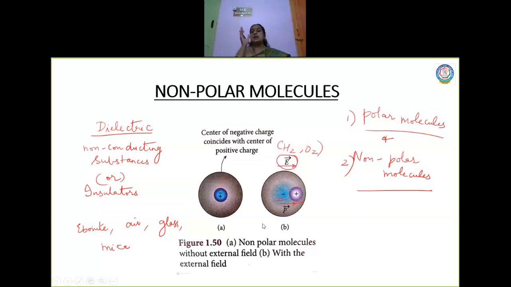So this is about non-polar molecules. Examples of non-polar molecules are H2, O2, all these molecules. Non-polar molecules are polarized. I'll tell you what polarization is. In the direction of the electric field, the dipole moment is induced. The direction of dipole moment is minus to plus. The direction of the induced dipole moment and the direction of the electric field will remain the same. So this is about non-polar molecules.